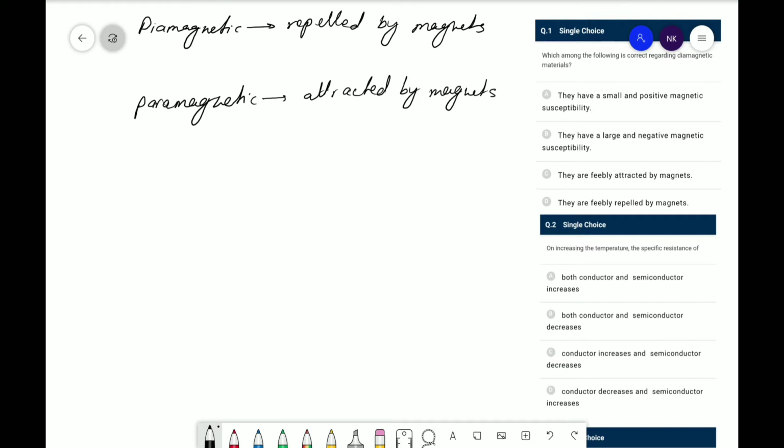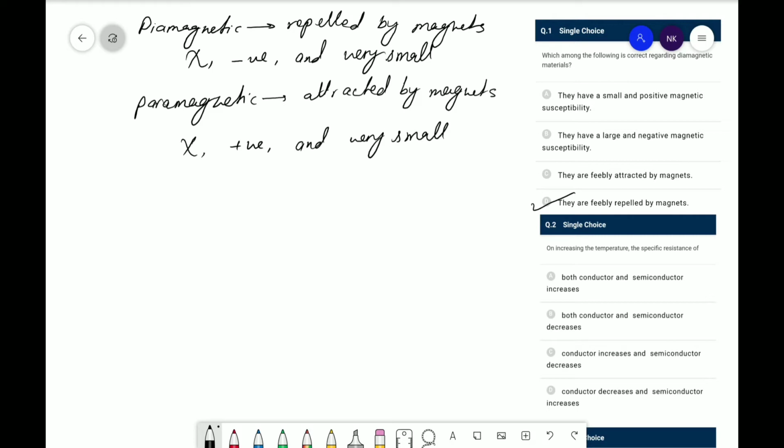Another thing is that for diamagnetic material, the magnetic susceptibility is negative and very small. So for diamagnetic, magnetic susceptibility, that is chi, is negative and very small, while the susceptibility of paramagnetic material is positive, but paramagnetic magnetic susceptibility is also very small. Okay, so here the correct answer is D.